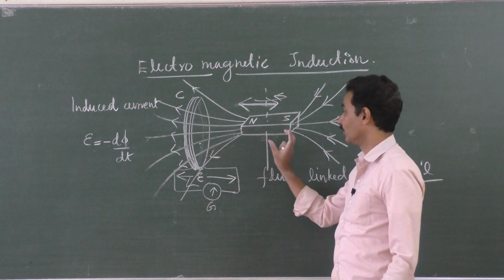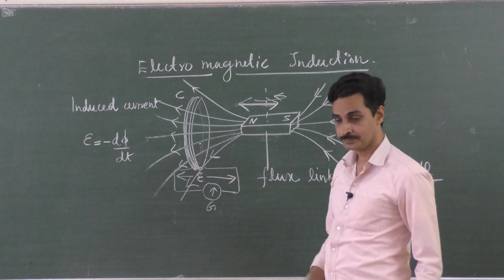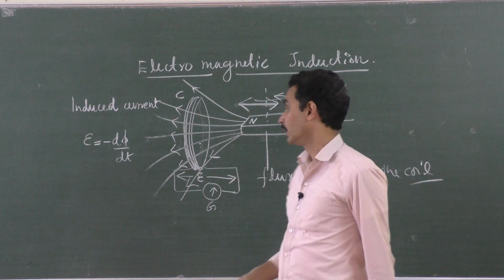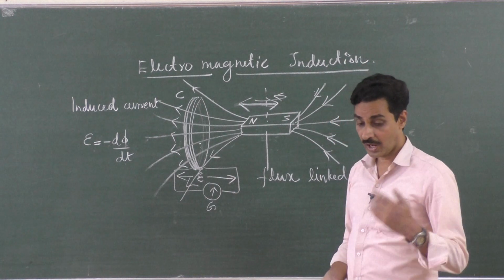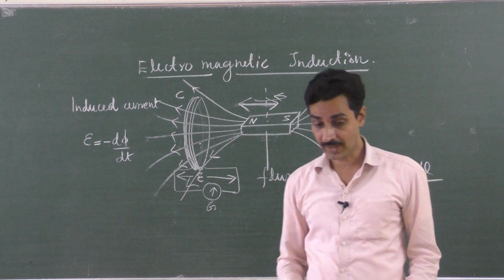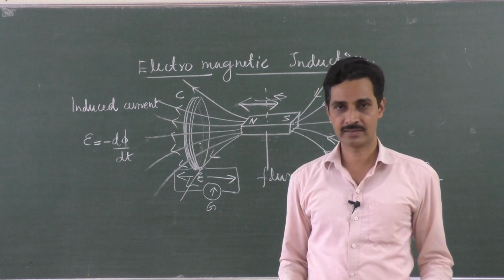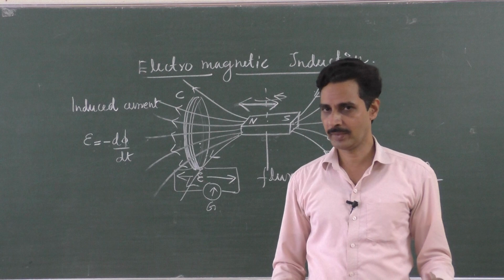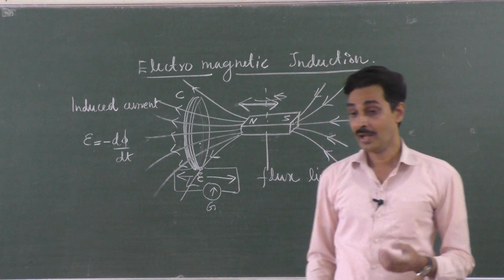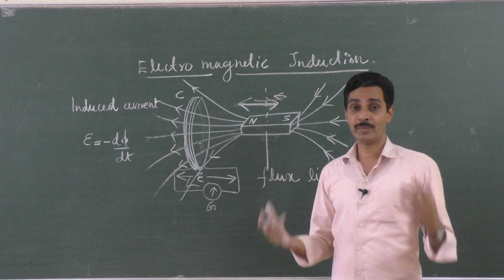Anyway, you can rotate the magnet, turn the magnet, either like this or like this. That's also possible. So now the most needed factor is change in the magnetic flux. That you know. Change in the magnetic flux linked with the coil induces an EMF in the coil. That is electromagnetic induction. How do you produce the change? How do you bring the change?